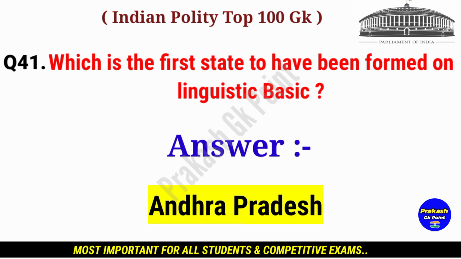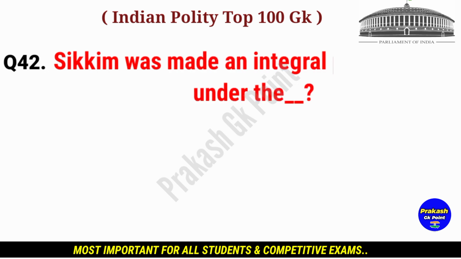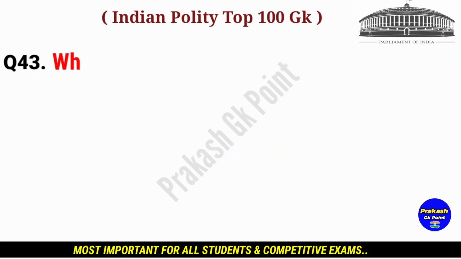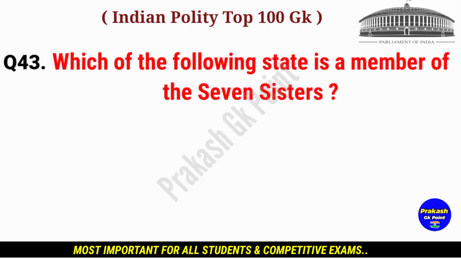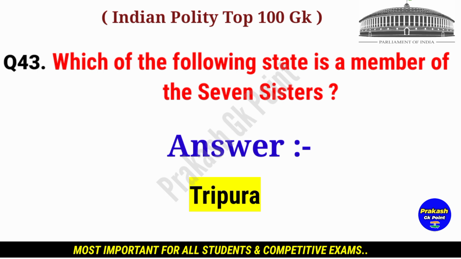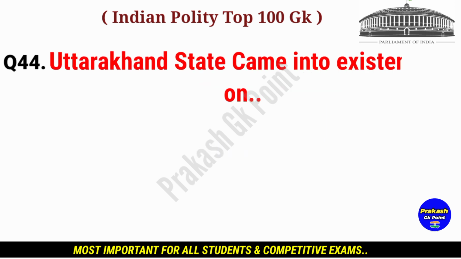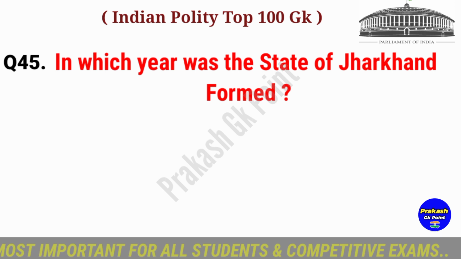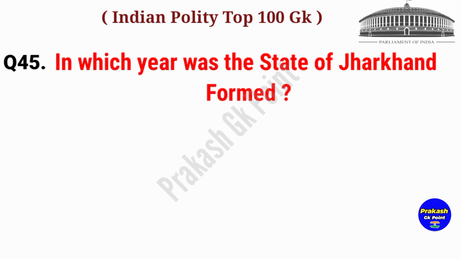Which is the first state to have been formed on linguistic basis? Answer. Andhra Pradesh. Sikkim was made an integral part of India under the dash. Answer. 36th Amendment. Which of the following states is a member of the Seven Sisters? Answer. Tripura. Uttarakhand state came into existence on? Answer. November 9, 2000.